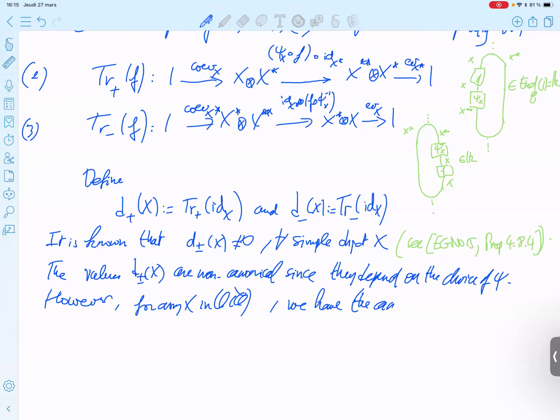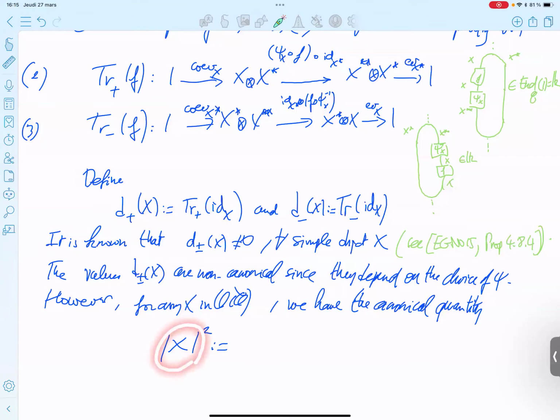We have the canonical quantity, square norm. This square norm is a notation. Be careful. What do I mean by notation? It means that this is defined directly. It is not defined first. Of course, when you have a square norm, and if it is positive, you can take the positive square root, and you will get something like that.